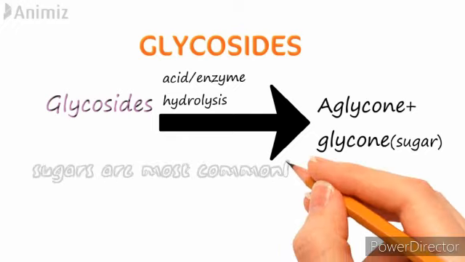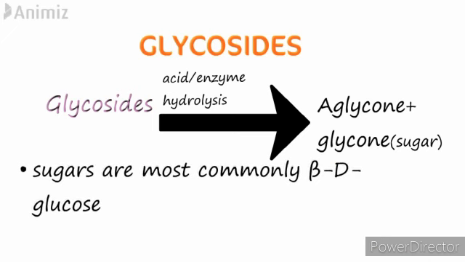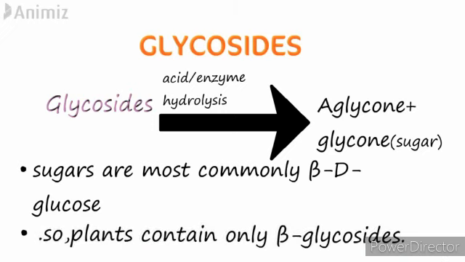Sugars are most commonly of the beta-D-glucose type. So plants contain only beta-glycosides. Always remember that there is no alpha glycoside present in plants. Plants always contain only beta glycosides.